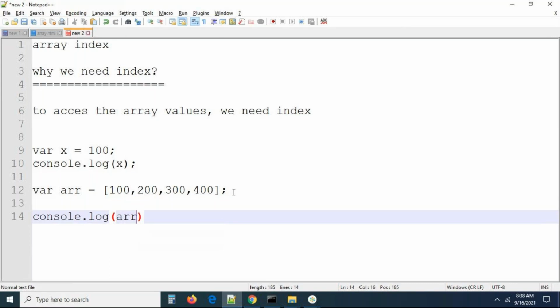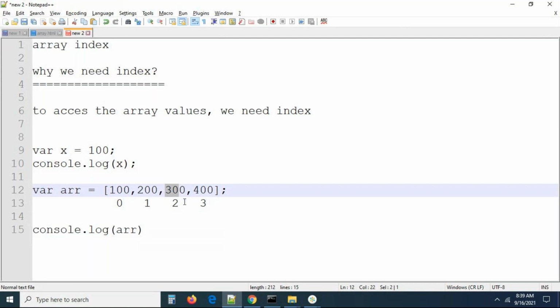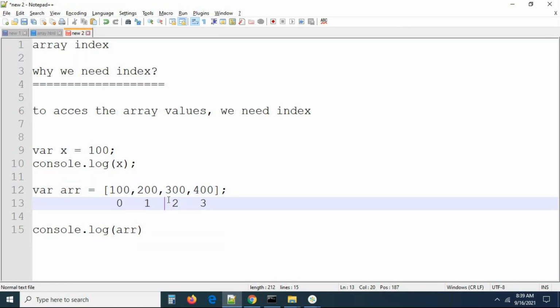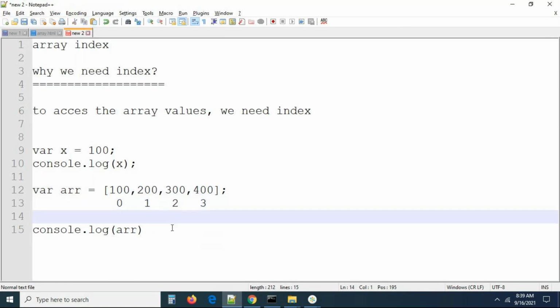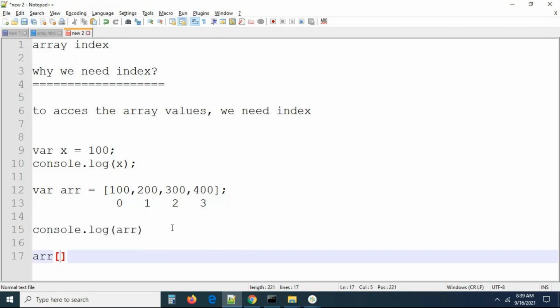Specific value from the array means we know that every array has an index. Array index starts with 0, this is 1, this is going to be 2, and this is going to be 3. So at what position is 300? At the second position, 300 is there. In the ARR, at the second position, we have 300. So the value will be accessed like this: ARR, square bracket. In this, we have to pass the position of the element. At what position is the element? This is the way of accessing the element from an array.